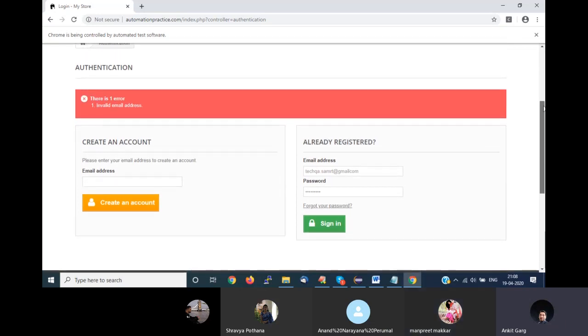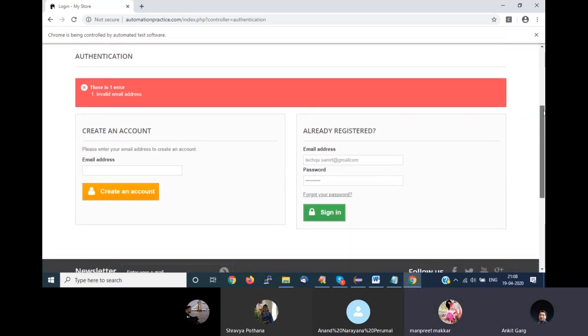So this will be the end page that you will see. It is giving you an error on the UI, saying invalid email address or password, because my email ID or password is wrong. But ideally, I'm able to do automation for my login scenario, right? I'm able to hit a link, enter my email ID and password, and click on the sign in button.